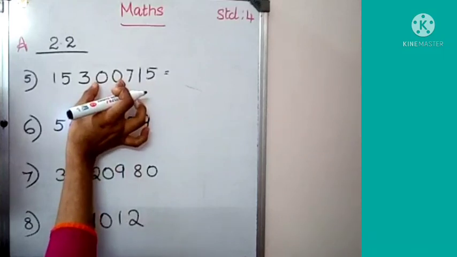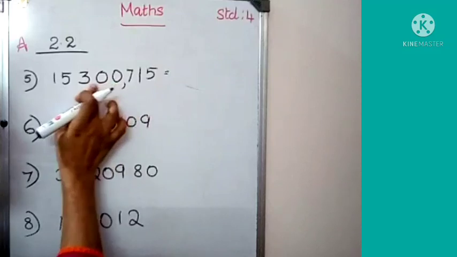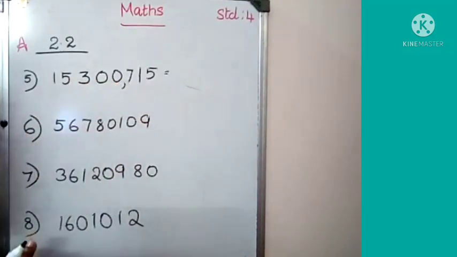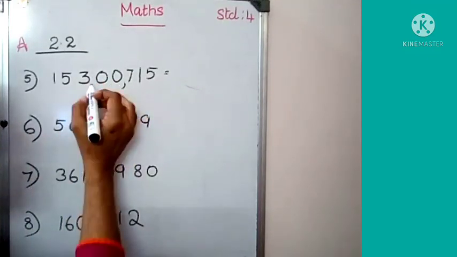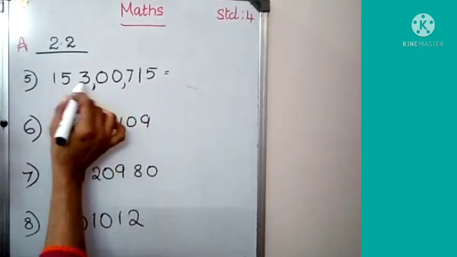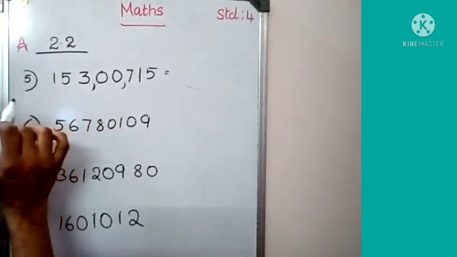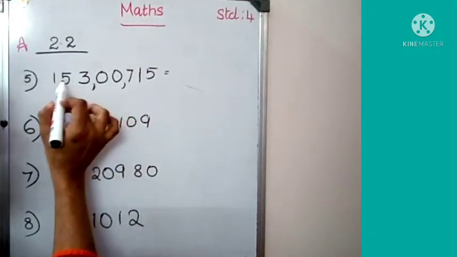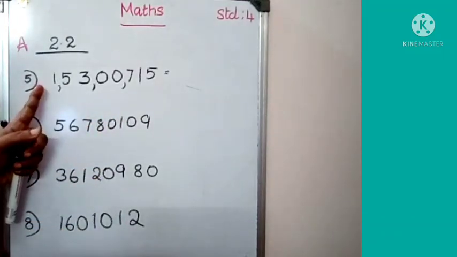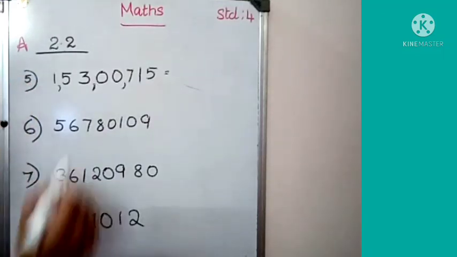Then the next two places, that is 1000, 10,000. Here there are no numbers in the 1000 place, so 0 here. 1000 and 10,000. Again a 0, separated. Then the next two places are the lakh period: lakh, 10 lakh. Then a comma, and this number is in the crore. Which period? Crore. So 1 crore.